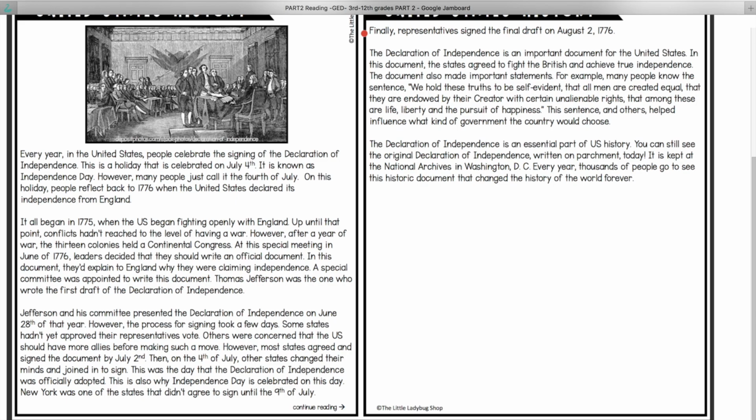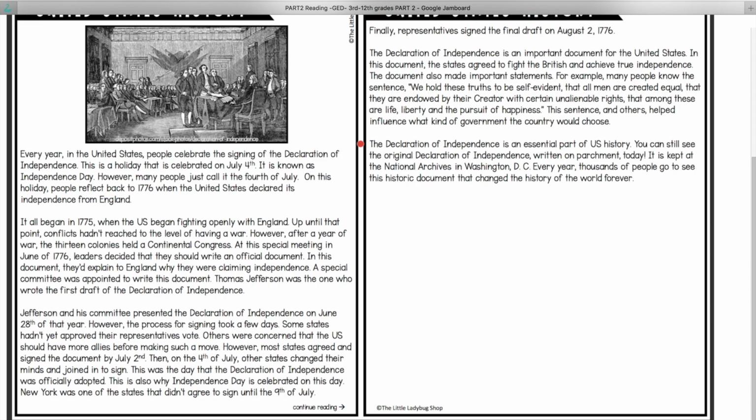For example, many people know the sentence, "We hold these truths to be self-evident, that all men are created equal, that they are endowed by their Creator with certain unalienable rights, that among these are life, liberty, and the pursuit of happiness." This sentence, and others, helped influence what kind of government the country would choose.